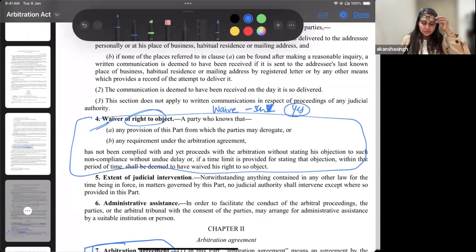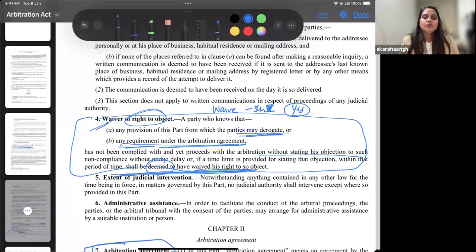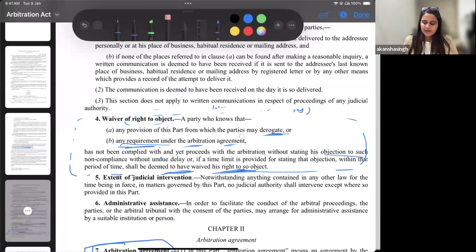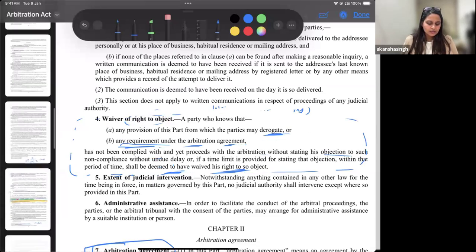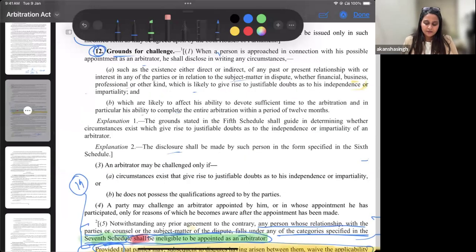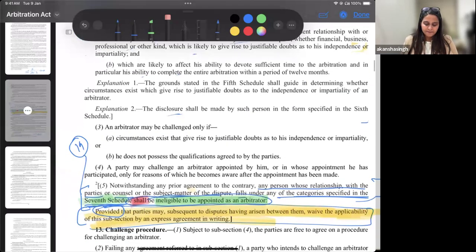Now if you read this, a party who knows that a provision of this Part from which the parties may derogate, or any requirement under the arbitration agreement, has not been complied with. So this is a requirement. It will be deemed to have been waived, provided that you do not approach the court, or do not state your objection. So this is also an essential section which you must refer to in your answer. If very briefly you can write about the waiver available under section 4, and then talk about the requirement under section 12 clause 5. Okay, I hope this much is clear.